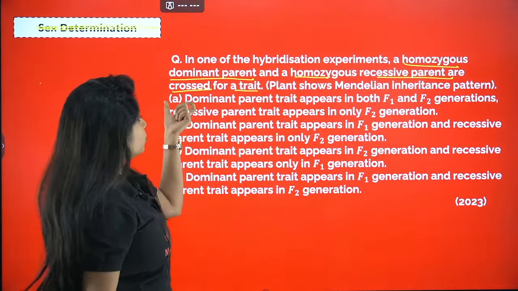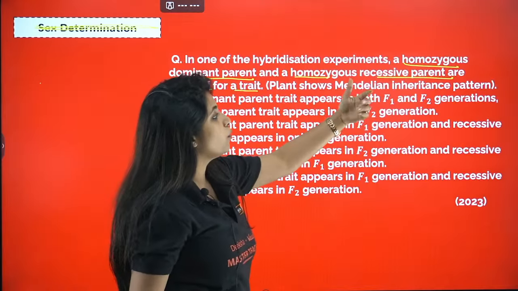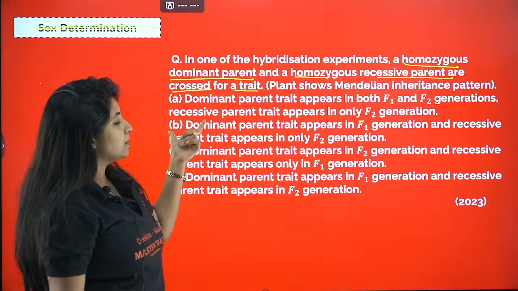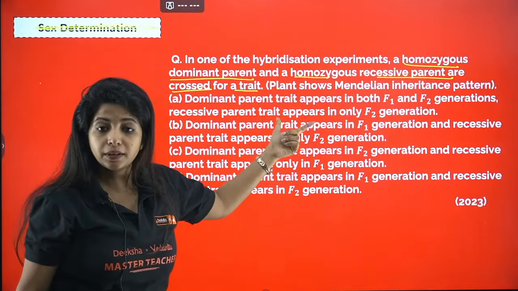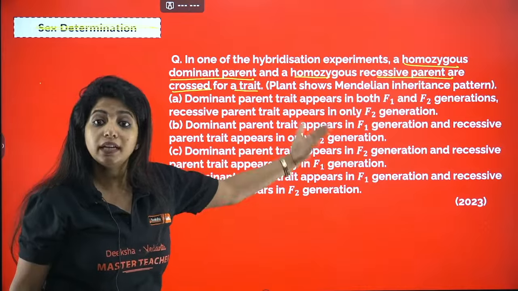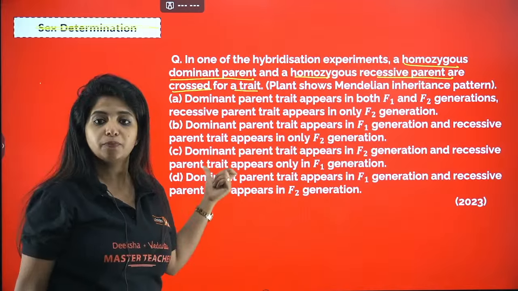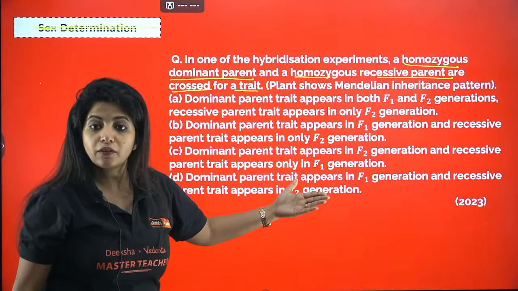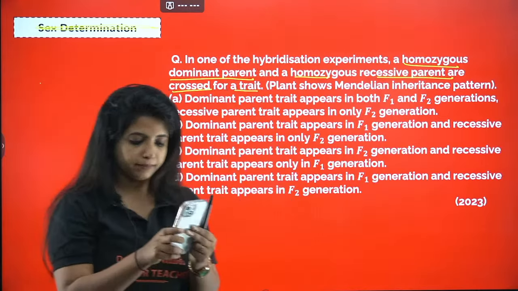Now, what do you observe over here? Option A: dominant parent trait appears in both F1 and F2 generation, and the recessive parent trait appears only in F2. Option B: dominant parent trait appears in F1 generation, and recessive parent trait appears only in F2 generation. Option C: dominant parent trait appears in F2 generation, and recessive parent trait appears only in F1 generation. What would be your answer for this particular question?